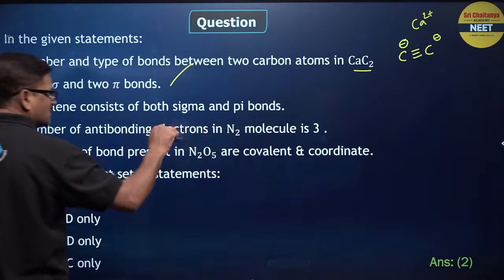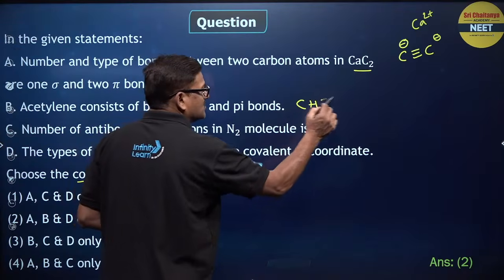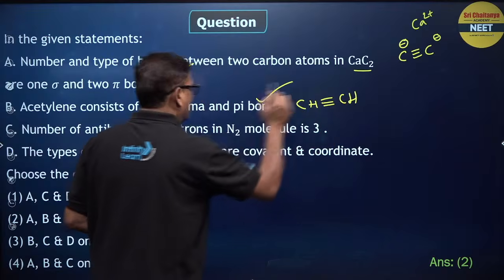Acetylene consists of both sigma and pi bonds, CH triple bond CH, this is also correct.